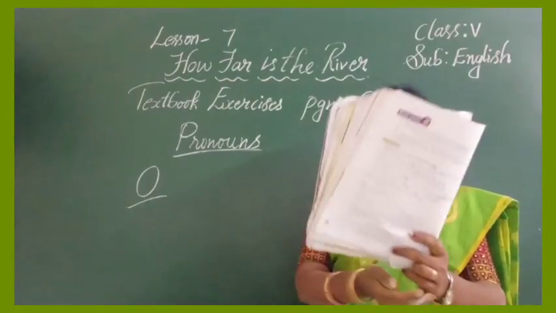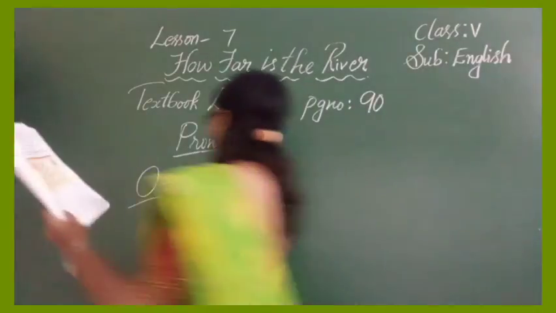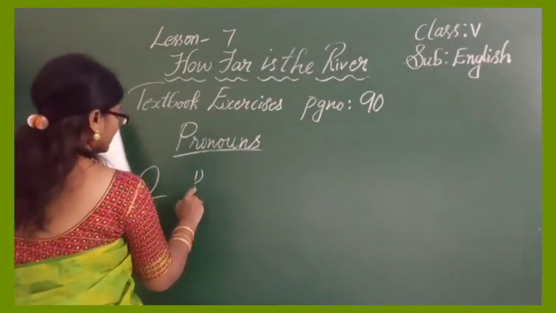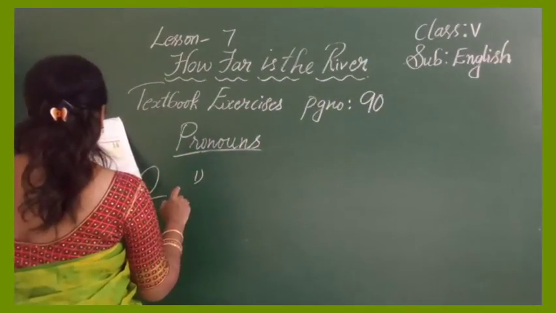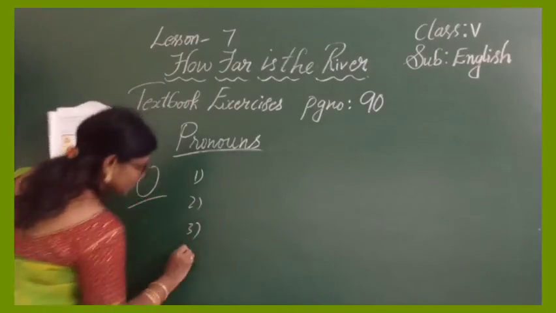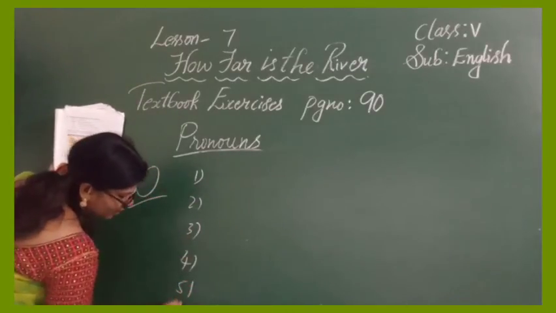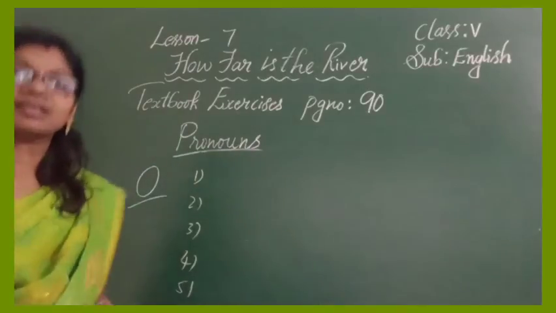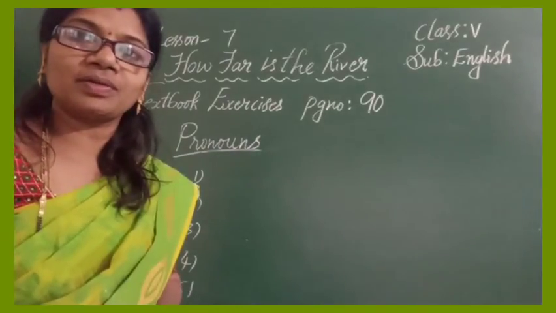Lily and Tom decided to make some cookies. First line I am telling. Now 2, 3, 4, 5, 6 lines are there, like fourth line, fifth line, sixth line. How many lines are there? I am going to tell you now.